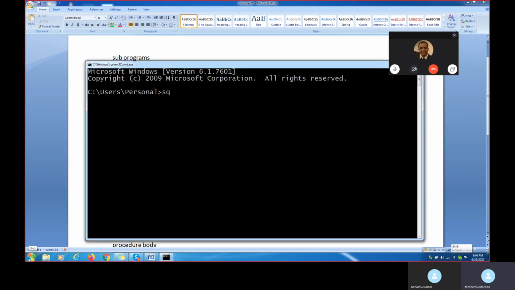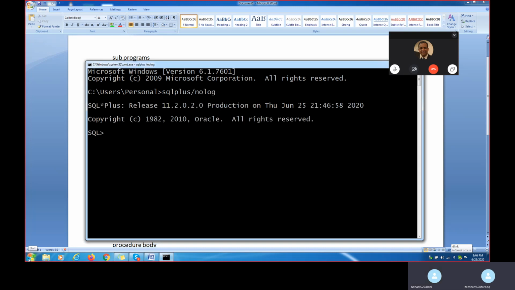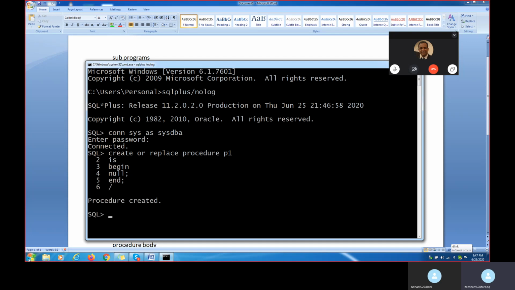Command plus slash no log. For example, now I will write one procedure. Create or replace procedure, for example P1, is. Then BEGIN. Here I am putting begin, and inside the procedure I am just putting a null statement, no value. Like this. And then if I put slash, the procedure is getting created.